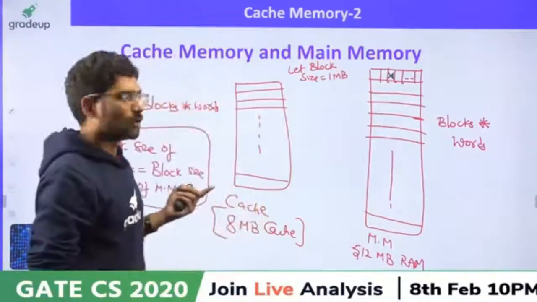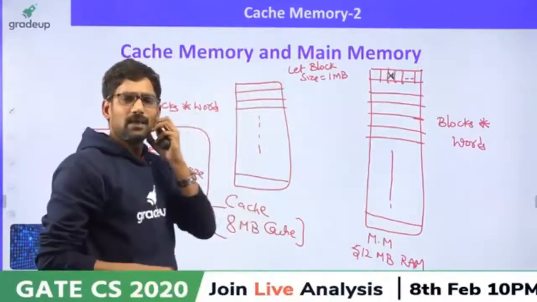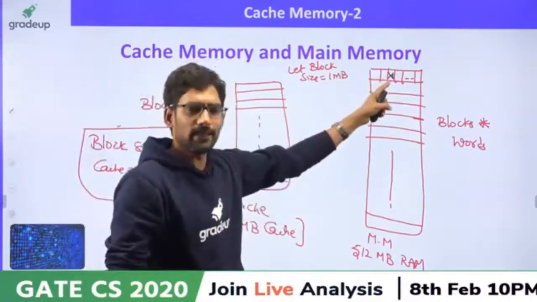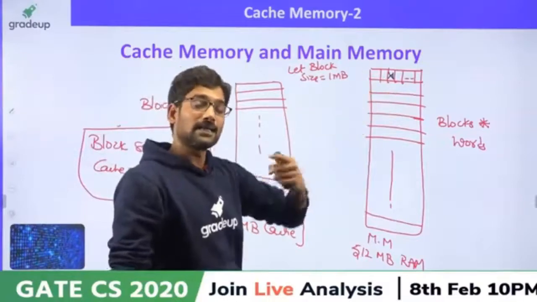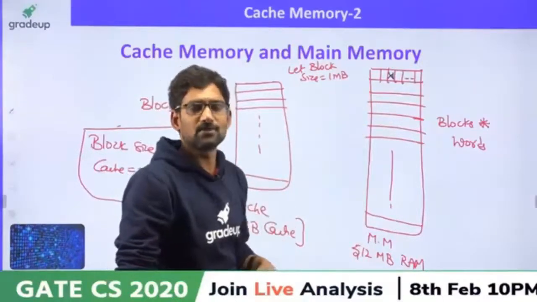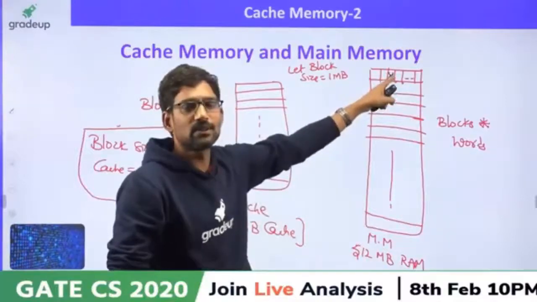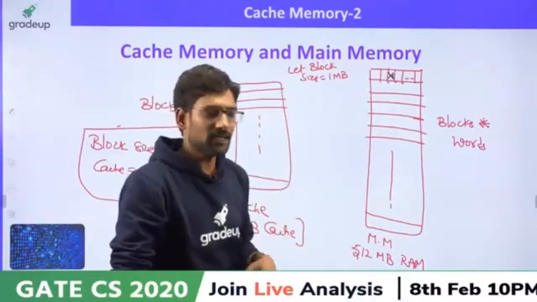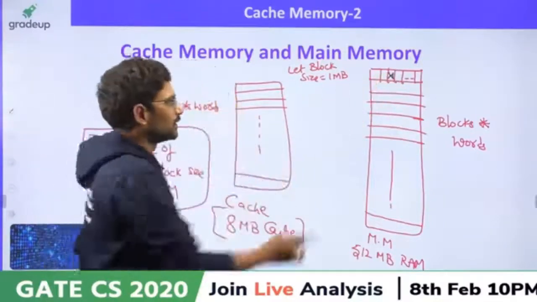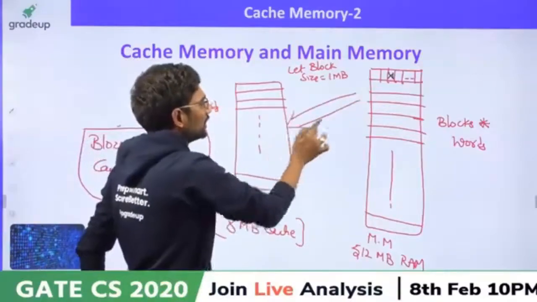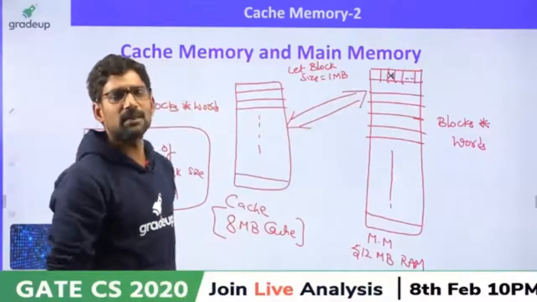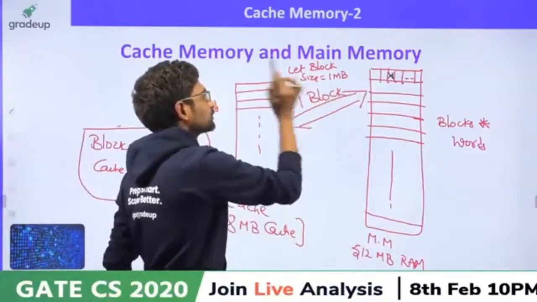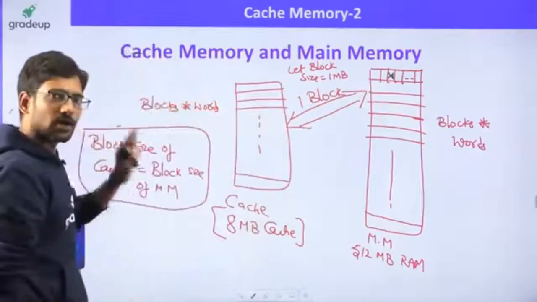Okay. So how much does it copy? According to temporal locality, it copies only X. But there is another point in the locality of reference: not only this word, nearby words also you should copy. That means the whole block should be copied. So how much gets transferred from main memory to cache memory at a time? One block. But how much does the CPU request at a time?